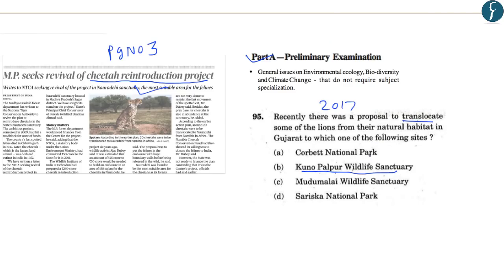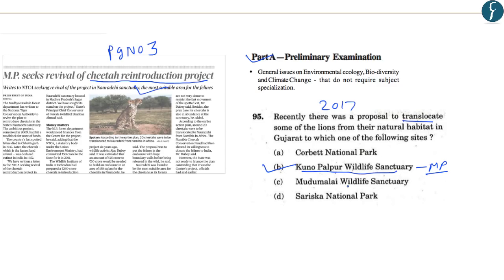And regarding the question that was asked in 2017, the question reads, the proposal to translocate some of the lions from their natural habitat in Gujarat to which one of the following sites? So the correct answer in this case was Kuno Palpur Wildlife Sanctuary, and it is in MP. And we know that this wildlife sanctuary has also been identified for the reintroduction of cheetah.